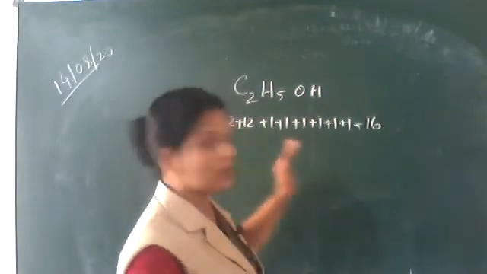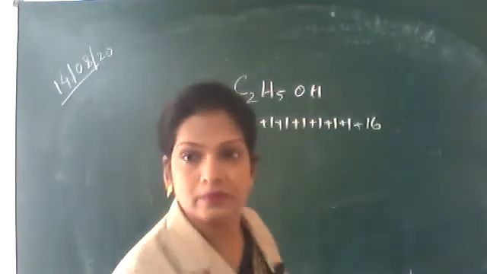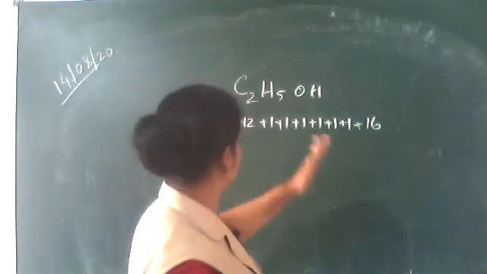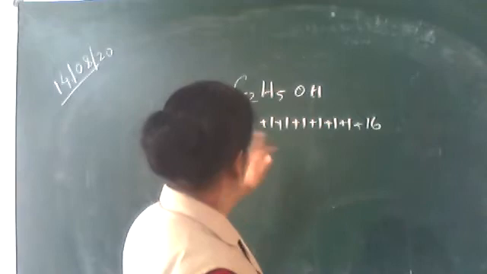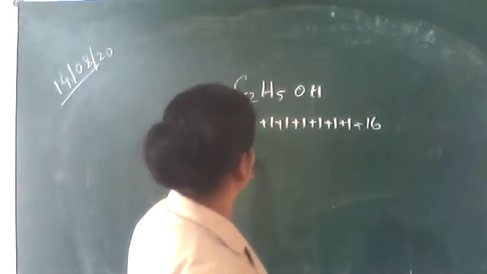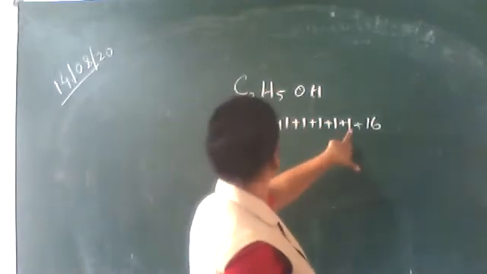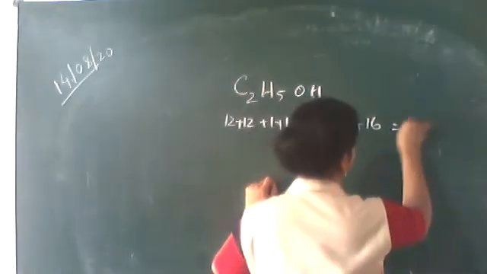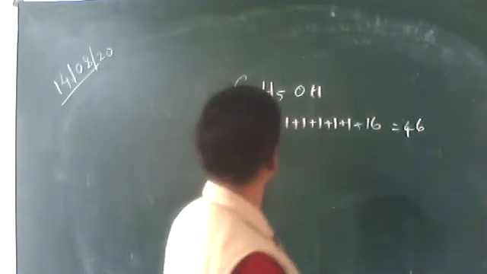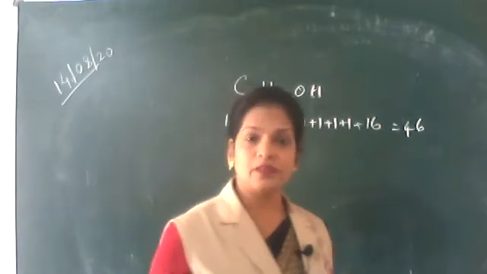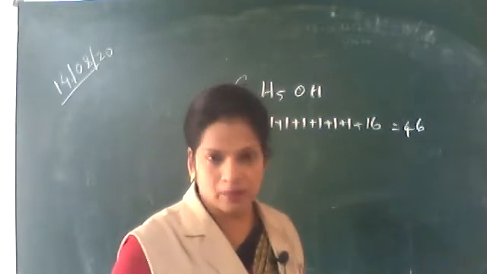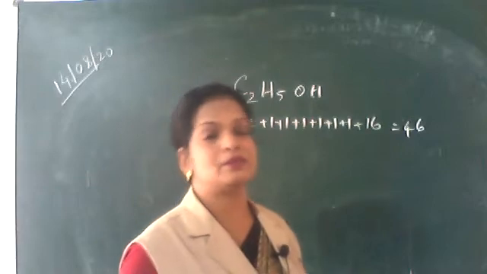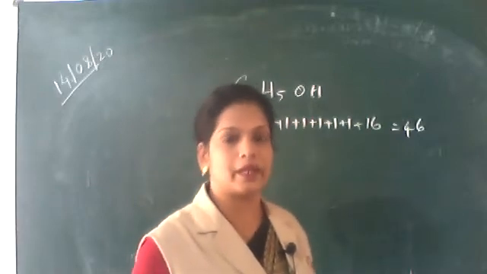This is the molecular mass: 12 plus 12, 24, then 24 plus 6 plus 16, that is 46. This is the molecular mass. What will be the molar mass? 46 grams per mole. Molecular mass is 46 amu.